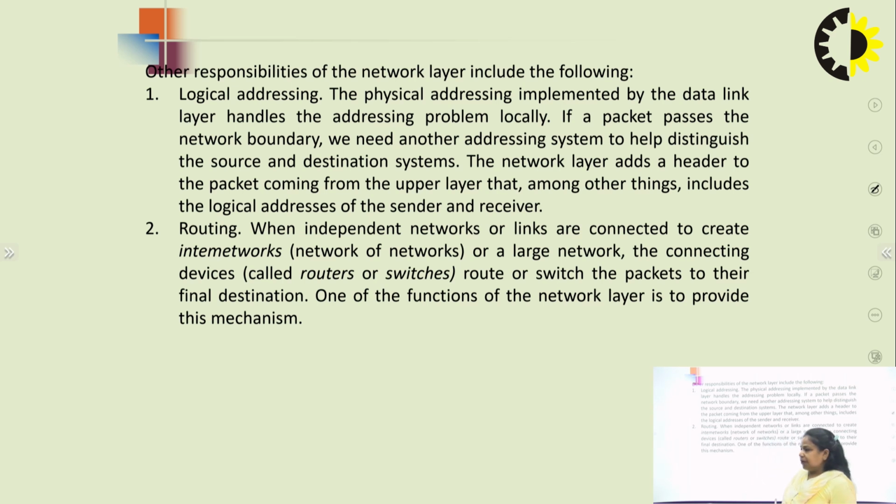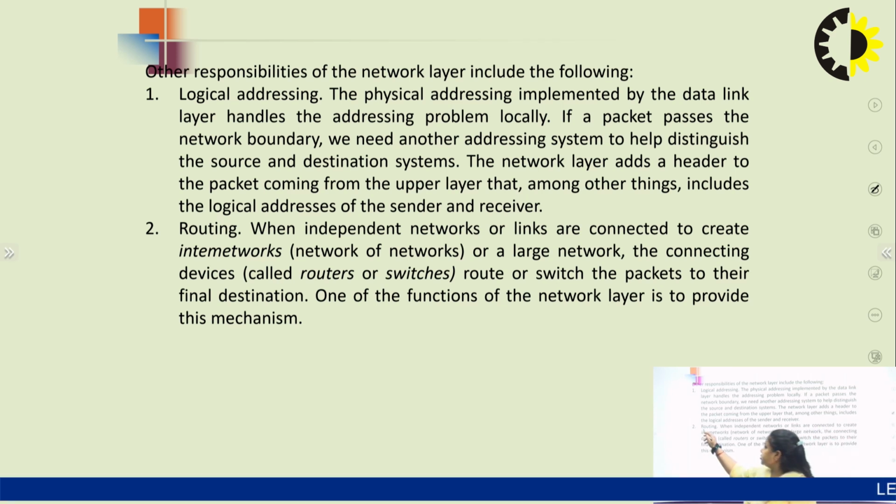The next is routing. When we are going outside the boundaries, it means n number of networks are connected, n number of links are created, and that particular network of networks is called an internet. When we are interacting with the outside world, we are connecting through devices like routers, hubs, switches, etc. to reach the packet to the final destination. So who is going to tell you the route, which link we need to use so that our packet is delivered to the correct destination? It is the responsibility of the network layer to route the packet by using the routing mechanism.